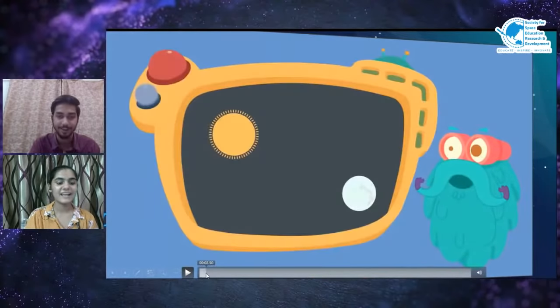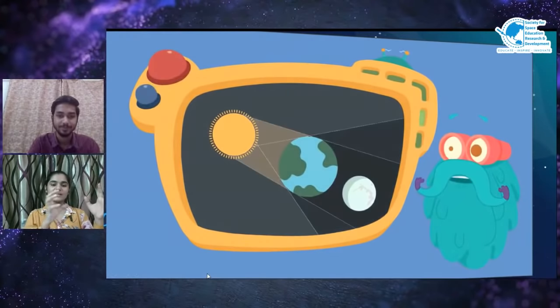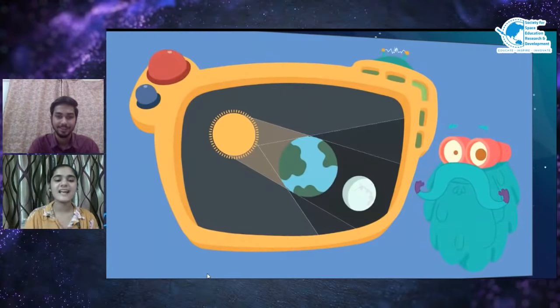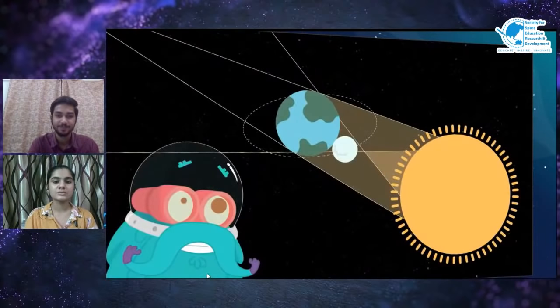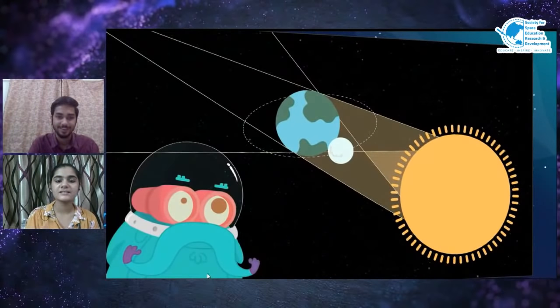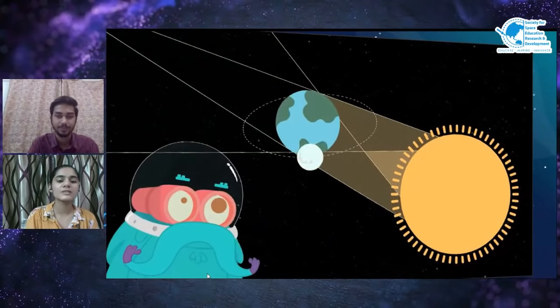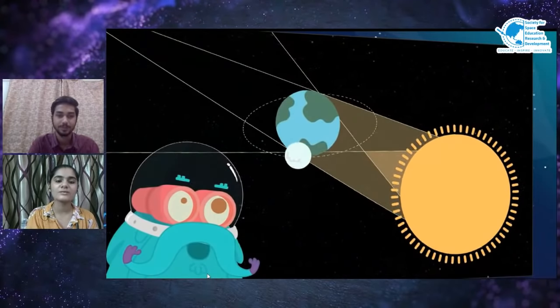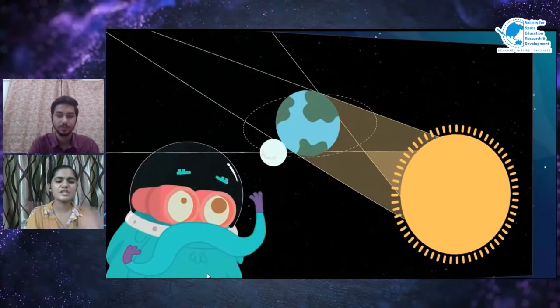Yeah, sure, I can. A lunar eclipse happens when the Earth comes between the sun and the moon. It blocks the sun's light from reaching the moon. Come, let's go to space and see how the lunar eclipse occurs. Ooh, you see them? The sun, the earth, and the moon. Look how the moon is revolving around the earth. Hey, stop! Stop!